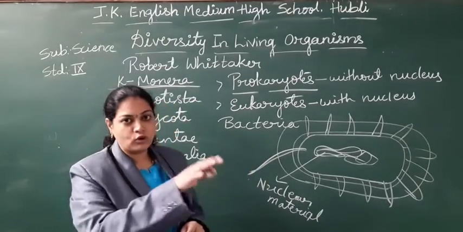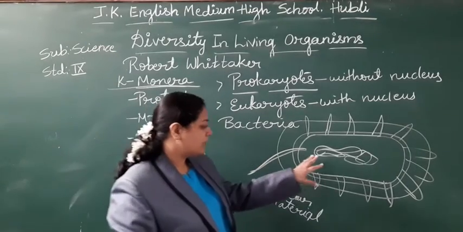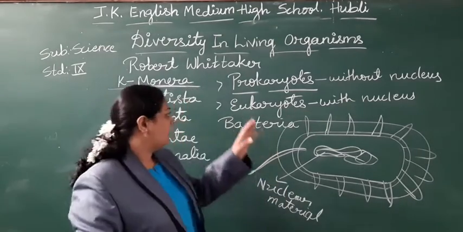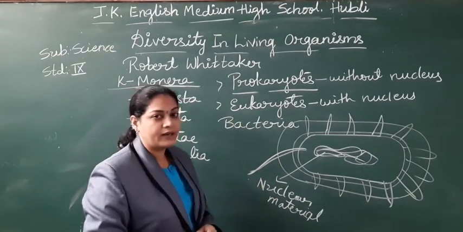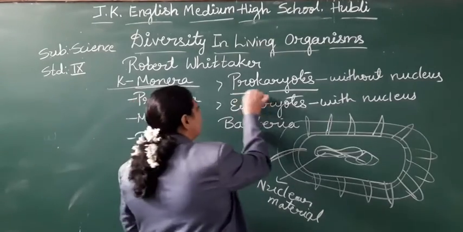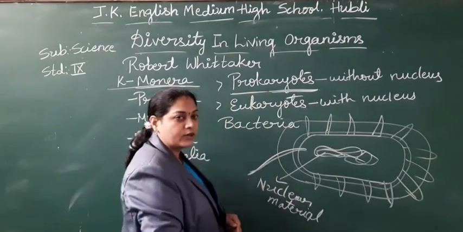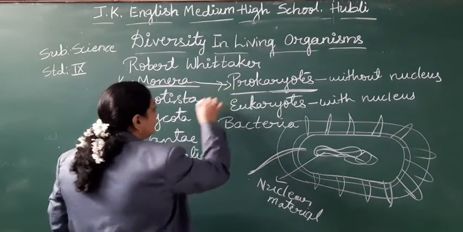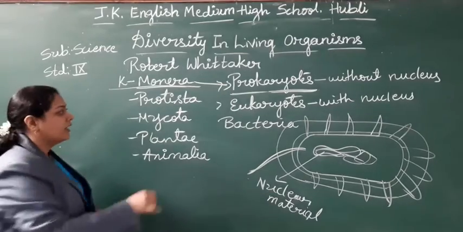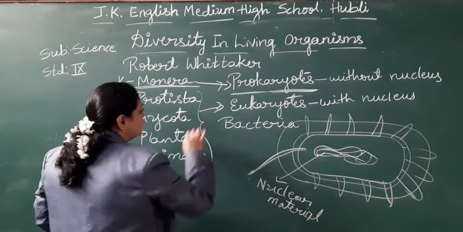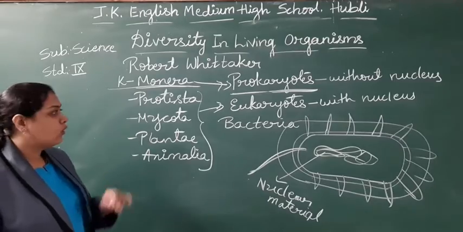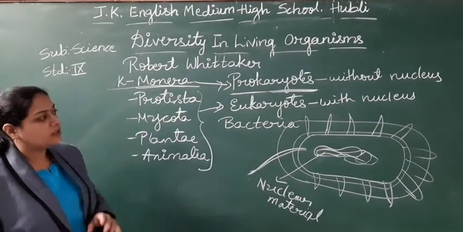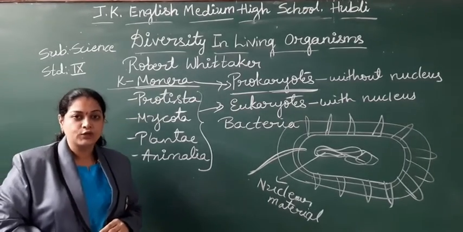It is on the path of evolution. So it does not have the nucleus, it only has the nuclear material. Then under which category do I have to put the bacteria now? Yes, it belongs to prokaryotes. So remember students, among these 5 kingdoms, only the Kingdom Monera is prokaryote. The remaining 4 are all eukaryotes. Only Kingdom Monera, for example bacteria, comes under the prokaryotes, meaning without the nucleus.